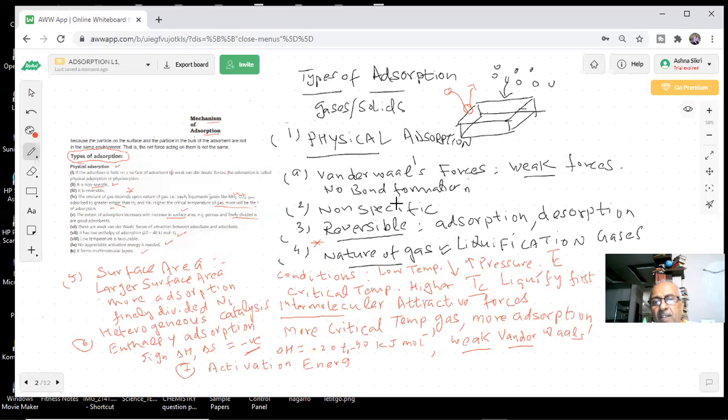Will we need activation energy in the case of physisorption, low, very less, or not much, or a very high value? What is the activation energy story in physisorption? What do you think about activation energy in physisorption?